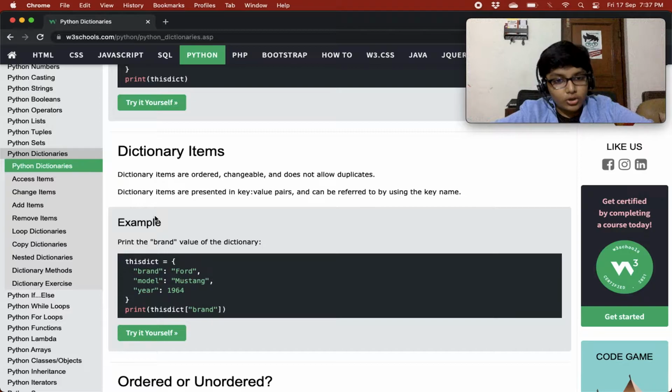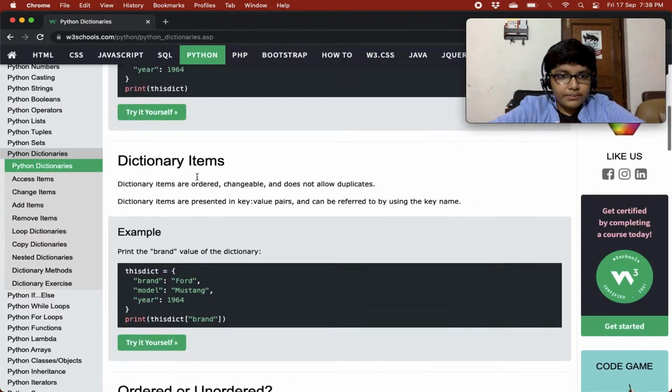Dictionary items are ordered, changeable, and do not allow duplicates. So they are ordered first of all, and you can change the dictionary items also, but dictionaries don't allow duplicates in the sense you can have values that are the same, but the keys that you give can't be the same. So for example, I go over here.